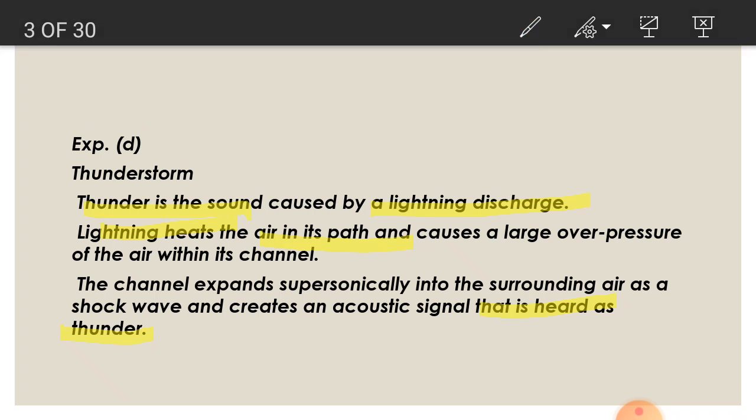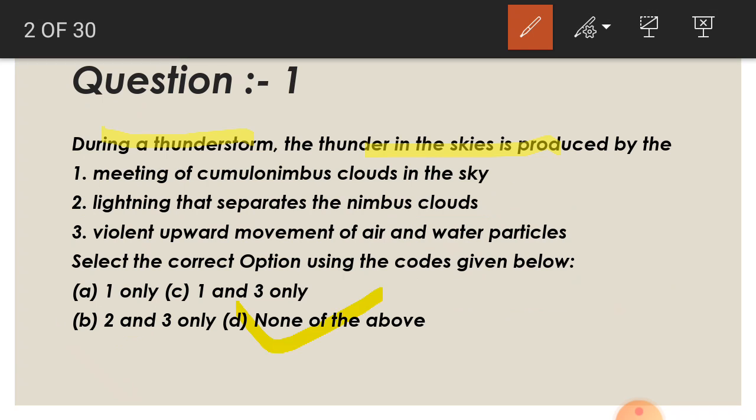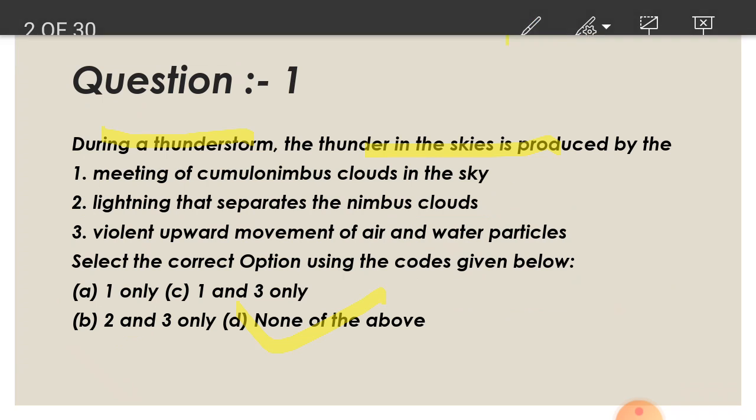So the answer is D, because none of the options given to us, whether a meeting of the cumulonimbus clouds, or lightning that separates the nimbus clouds, or upward movement, justify this event. It is basically a discharge of light between the layers of the cloud because of the huge electric potential difference. So our answer is D. We are done with this question.